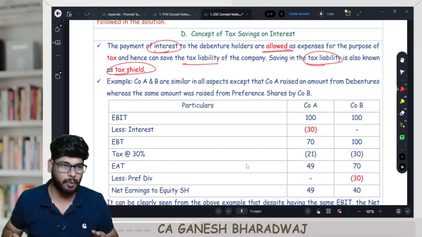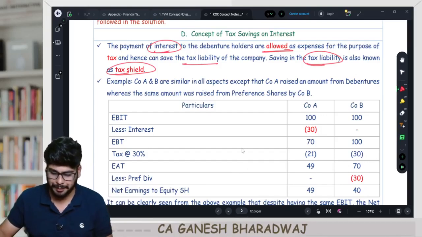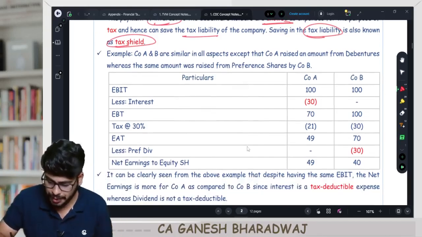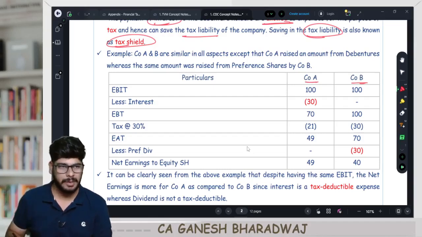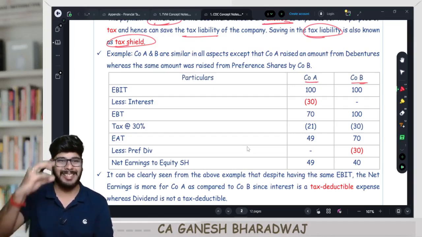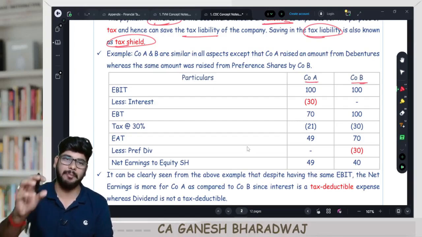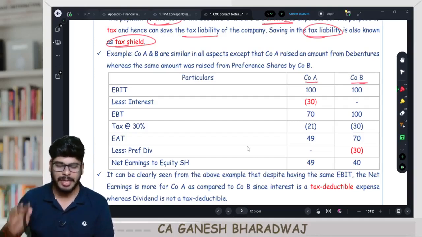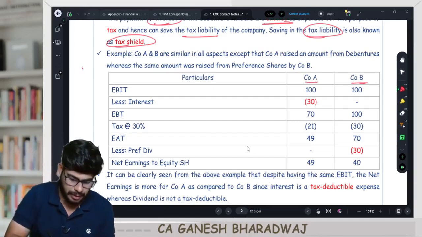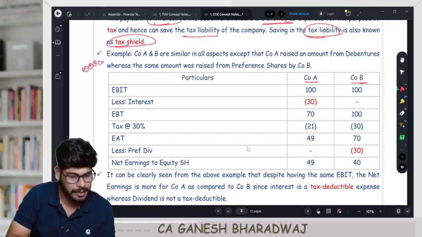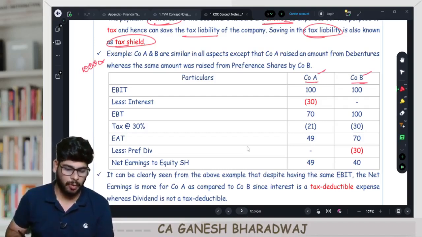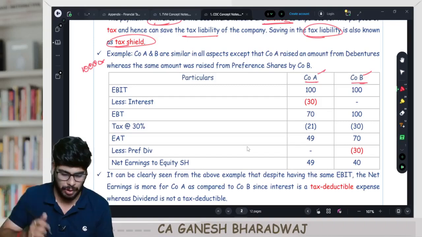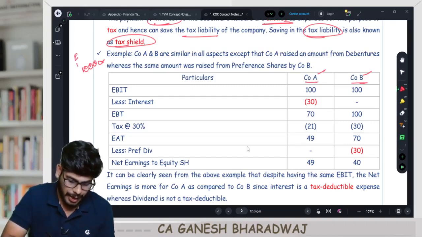Now, let me give you one illustration. Let me give you one example. Let us say there are two companies, company A and company B. Both companies have the same total capital employed. Let us assume 1000 crores was invested in this business, in both company A and company B. The only change, as an example, is equity and debt.